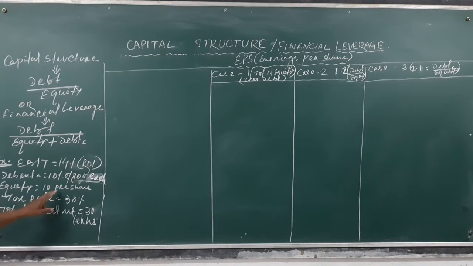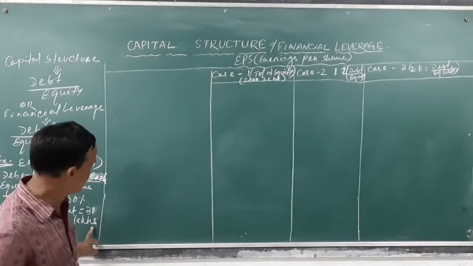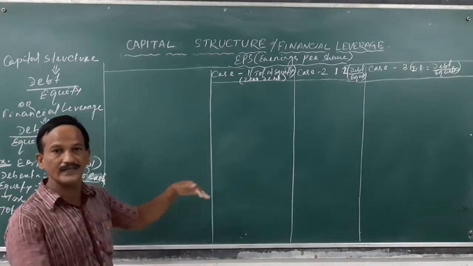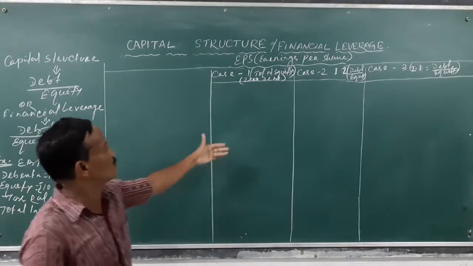And equity shares are 10 rupees per share, and the tax rate is suppose 30%. Total investment is 30 lakhs. So we have taken the three cases. Now we will see in the examples which case will be better.